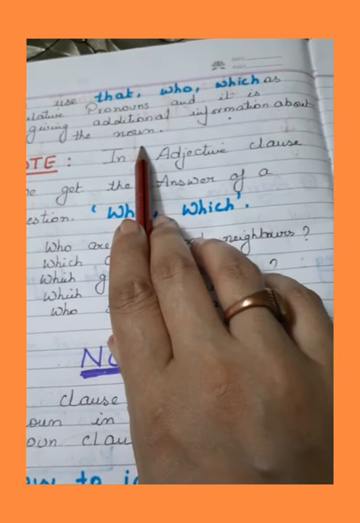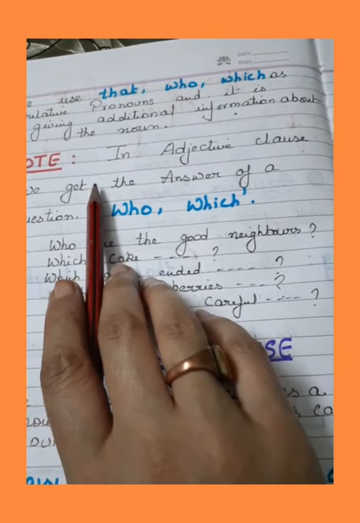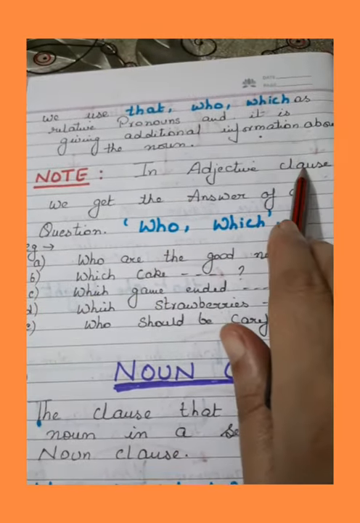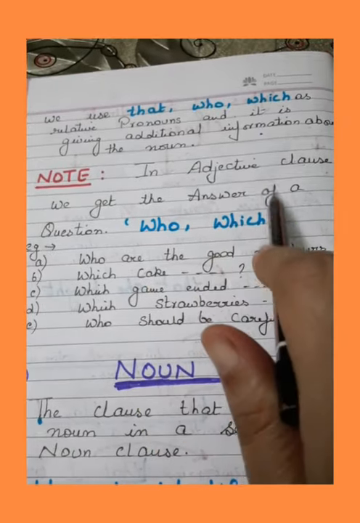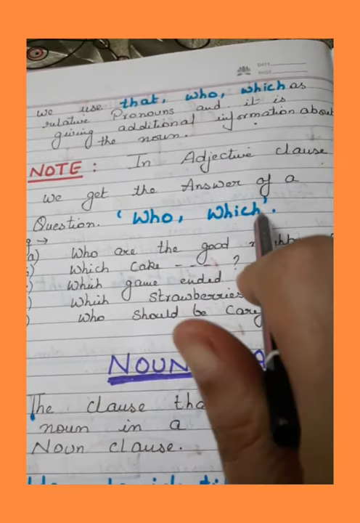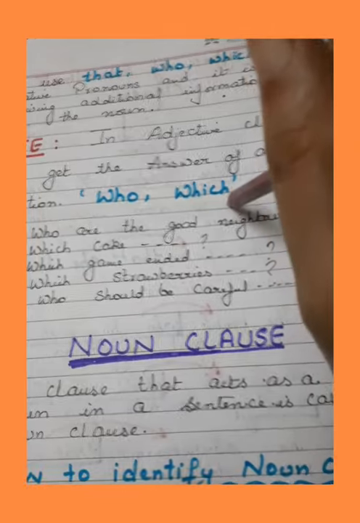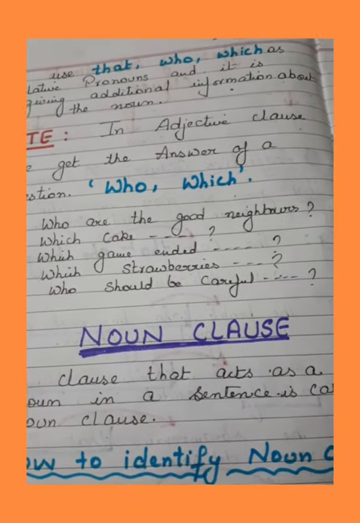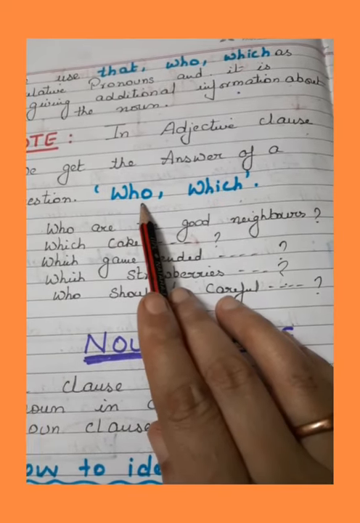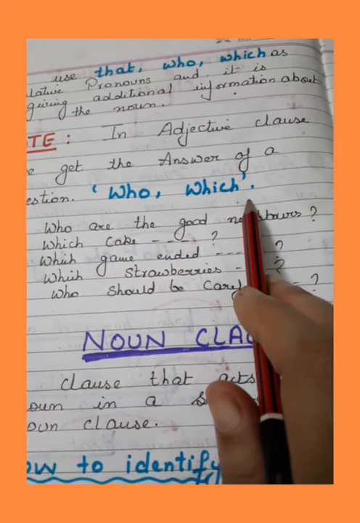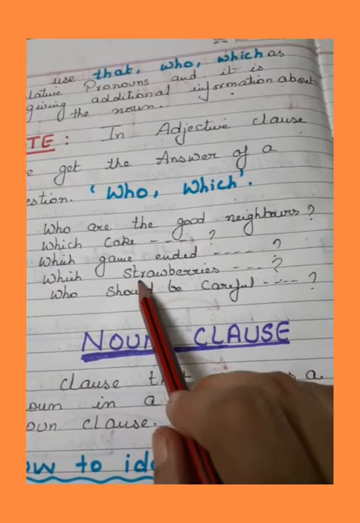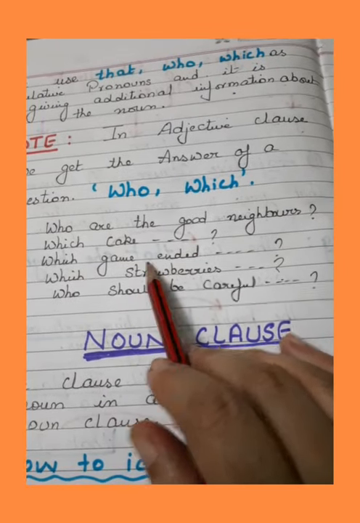Now I am going to tell you a very easy trick how to identify an adjective clause. Listen carefully. In an adjective clause, we get the answer of a question with who or which. Means if in an exam you are getting a sentence and you have to identify which clause it is, you just have to use this trick. आपको सबसे पहले question frame करना है who या which के साथ. If you are getting the answer of a question using who or which, then that clause is an adjective clause.